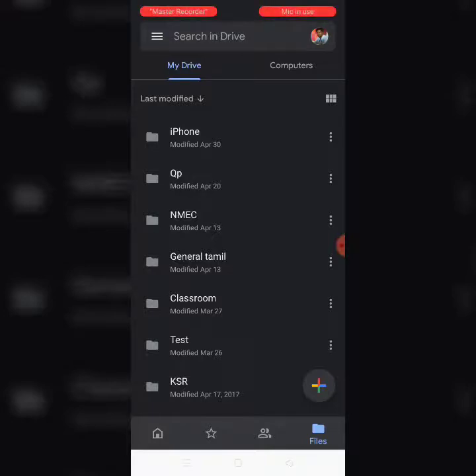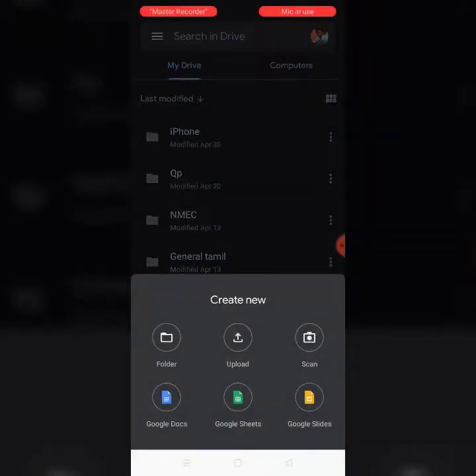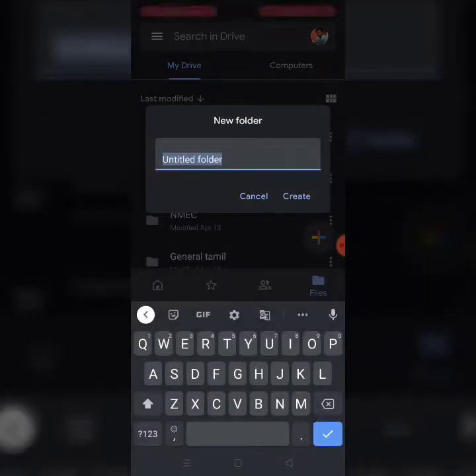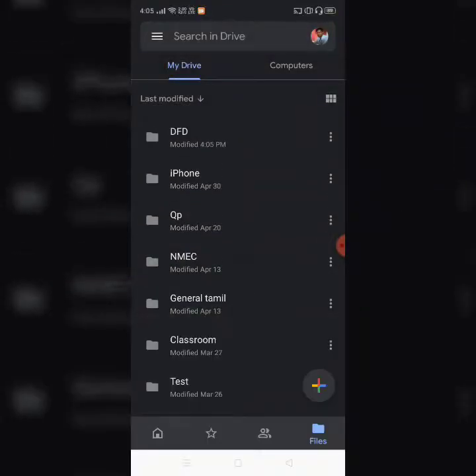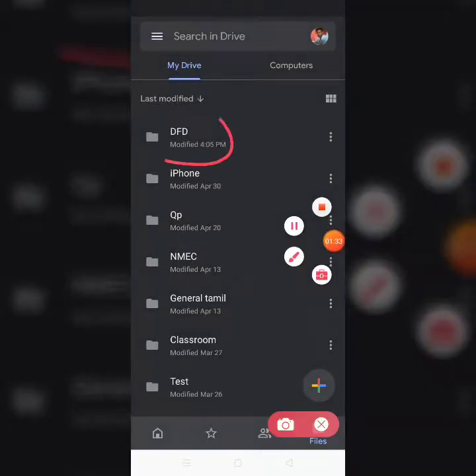So the first task of ours is to create a folder, okay? I'm pressing the plus sign here on the bottom, and I'm choosing the folder option. It is asking me to name the folder. I'm giving DFD. I'm going to upload a data flow diagram PowerPoint file. So I'm creating a folder with the name DFD. I'm creating it, and you could see the folder has been created here, right?